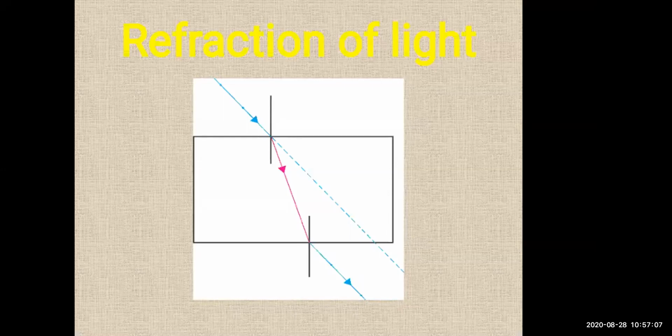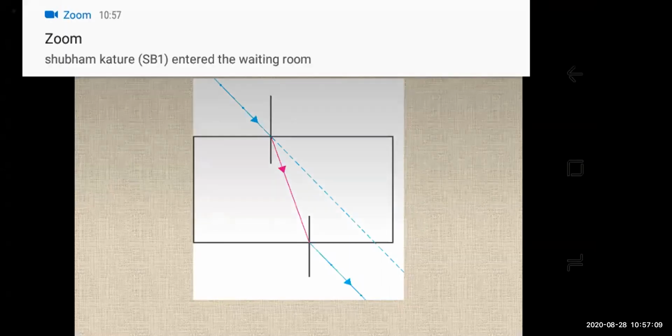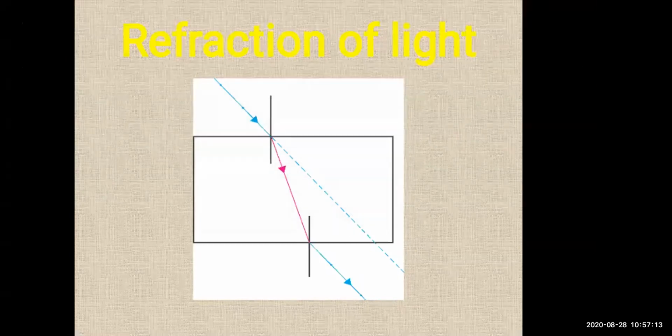So when you do this, what you will observe is that the first refraction occurs when the light ray enters the glass from air. Air is a rarer medium and glass is a denser medium. So from air to glass, it travels at point N on the side PQ; you can look at the diagram. The second refraction will occur when light enters air from glass at point M on the side SR.